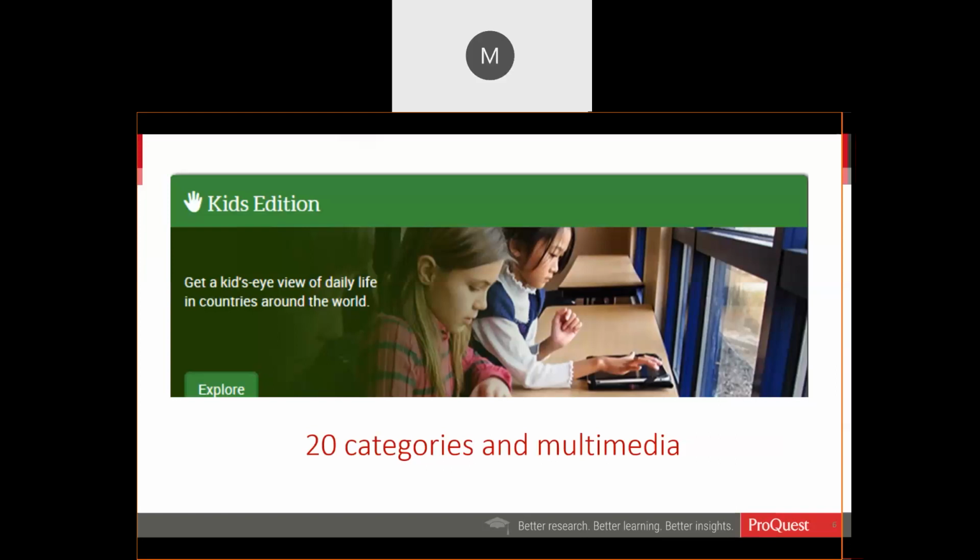1185. And you'll also see within Kids Edition, and some of these you'll see in the other editions as well, photos and slideshows. You'll have videos, you'll have interviews. There'll be lists of famous people coming from these regions, as well as recipes, downloadable flags, and also graphs and tables that you can customize, or the student can customize as needed.